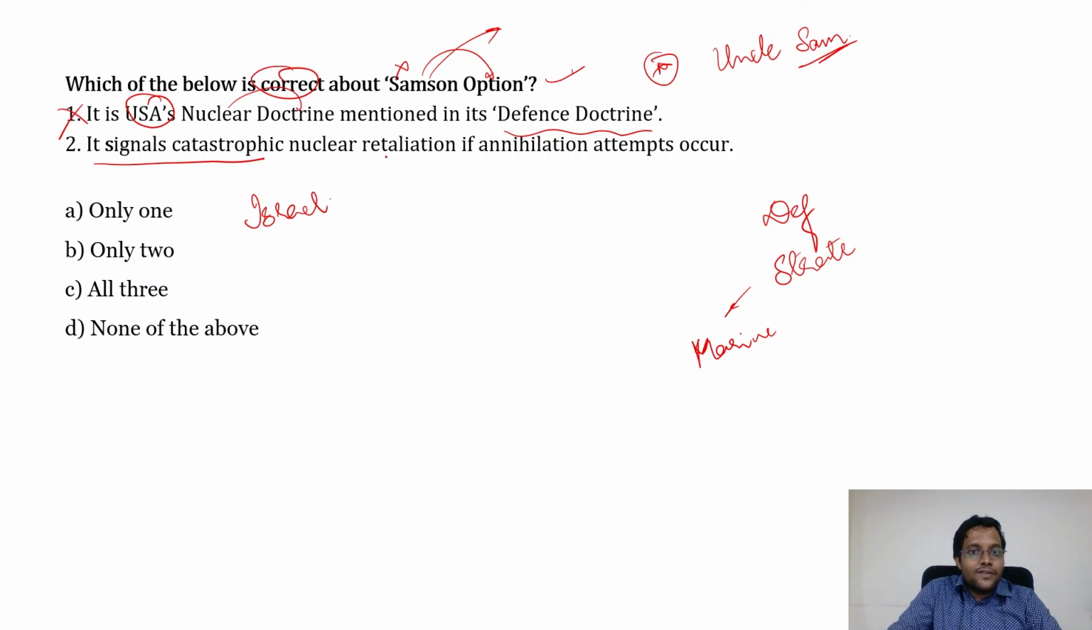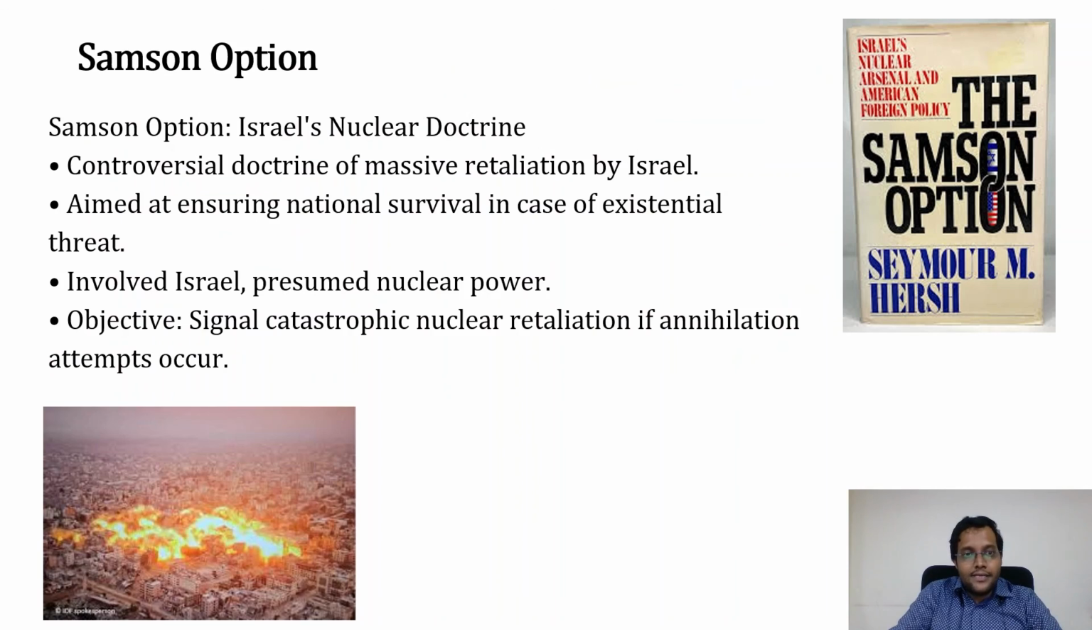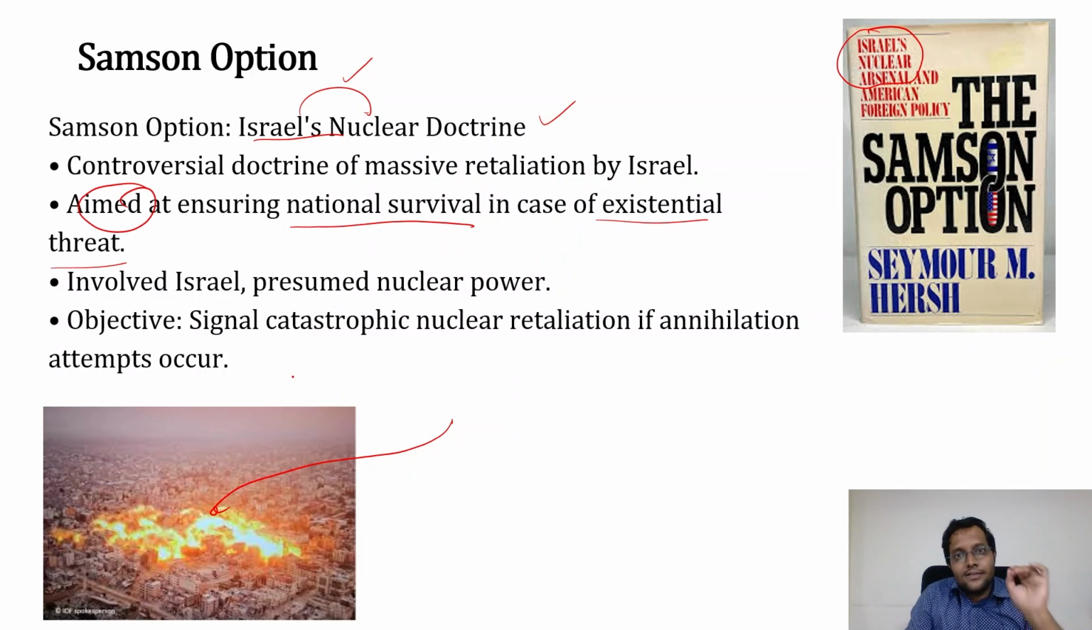Then it signals catastrophic nuclear retaliation if annihilation attempts occur. Yes, statement 2 is correct. So the option could be 1, 2, both 1 and 2 and none of the above. Only 2 is the right answer. Let us look at Samson option. So Israel's nuclear doctrine, it is the policy wherein it says that if there is any attempt at national survival in case of existential threat, it signals that if annihilation attempts occur on Israel, then there will be catastrophic retaliation, and that is Samson option.